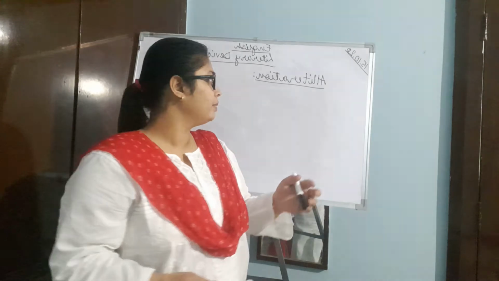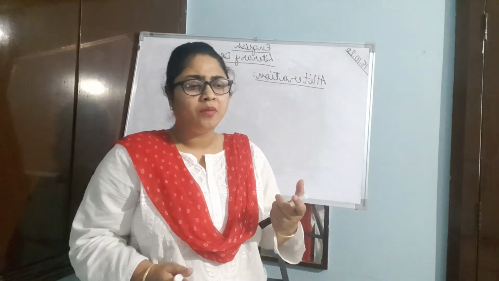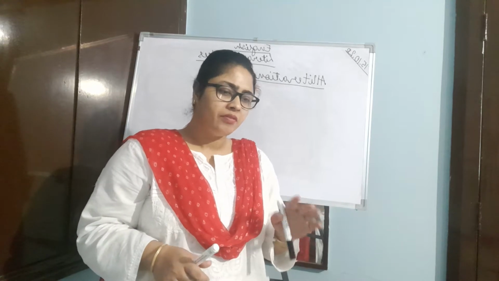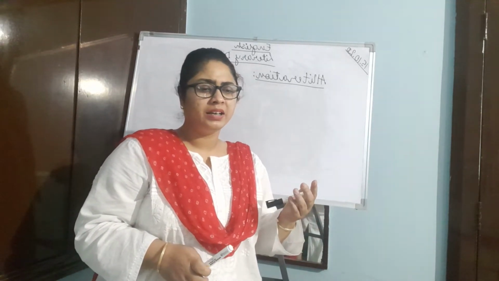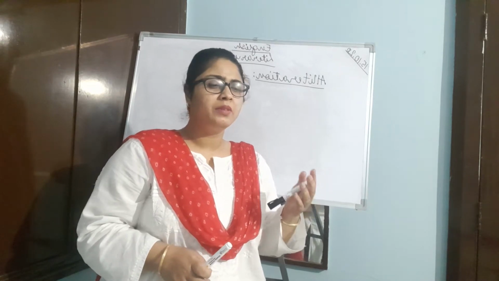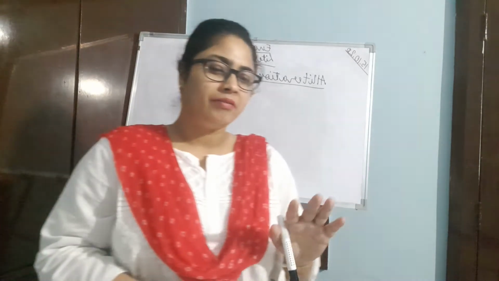You must have heard about the words vowel and consonant. What are vowels? What are consonants? First of all, how many vowels are there, children? Five vowels are there. A, E, I, O, U. Rest of the alphabets are consonants.